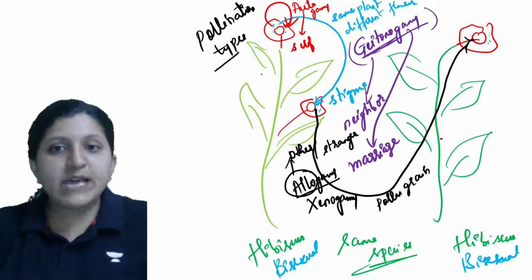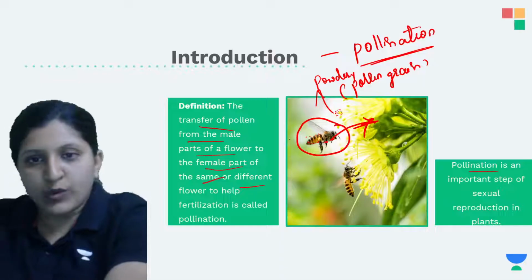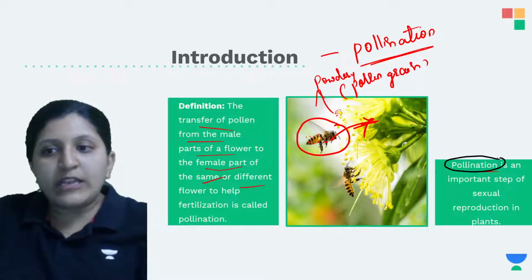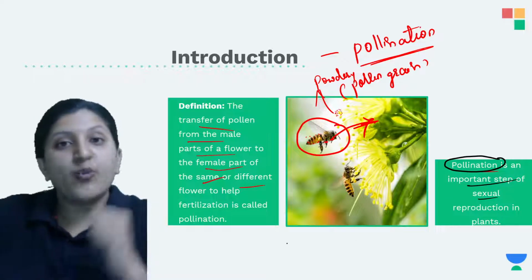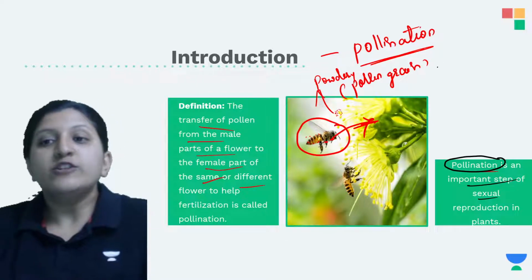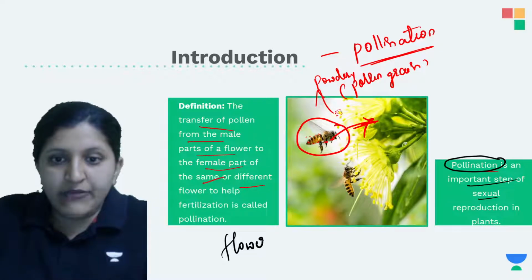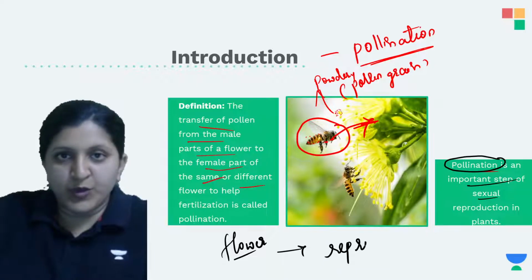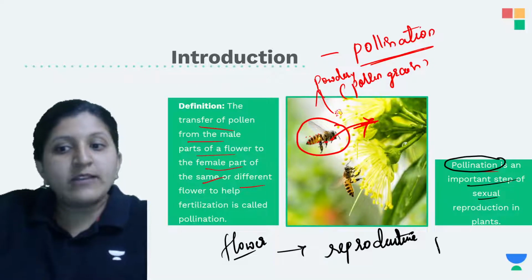So the types are basically geitonogamy, autogamy, and xenogamy. So let's have a look at this one. Now when we mention pollination, an important step of sexual reproduction, when does the pollination occur? You know that the flower is the reproductive part of a plant. So why do we call it a reproductive part of a plant?